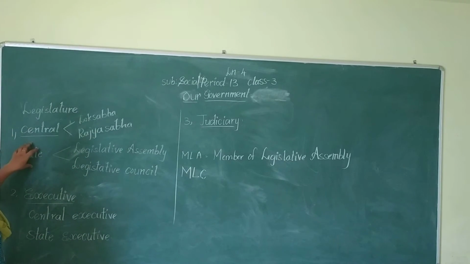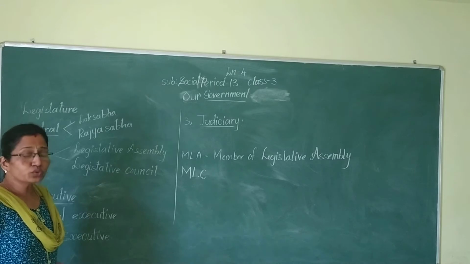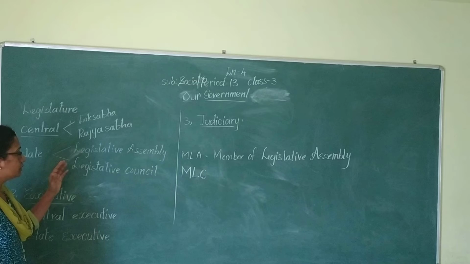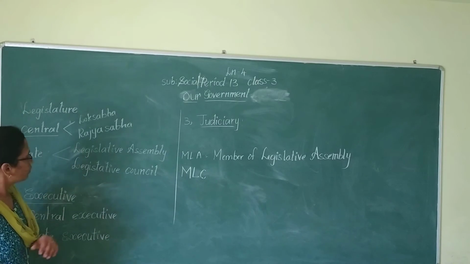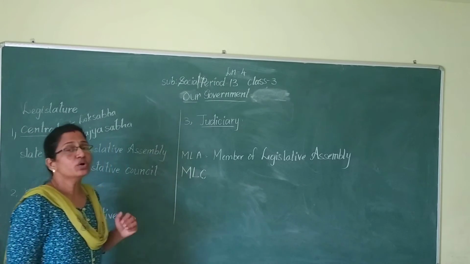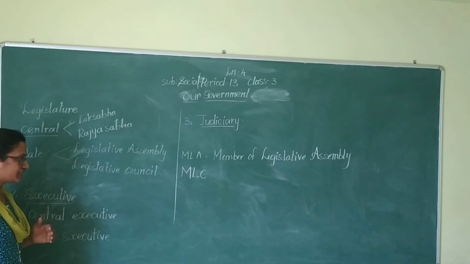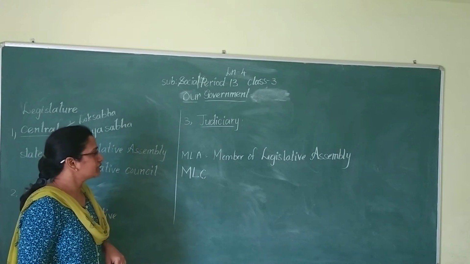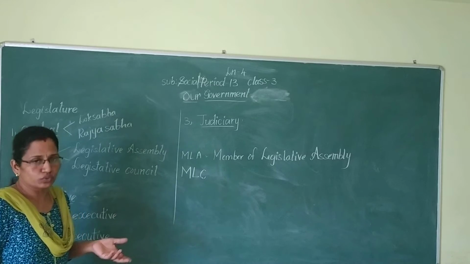Okay, children, so this is about the state legislature. The state legislature consists of two houses: legislative assembly and legislative council. Some states will have only a legislative assembly, some will have both, and our state has both. In the legislative assembly, the MLAs are the members, elected by the people through voting.